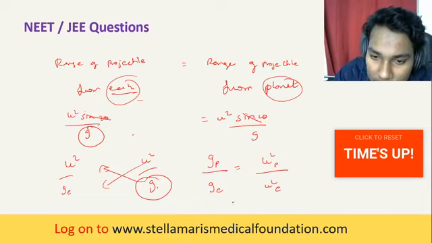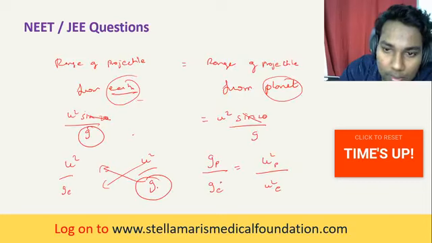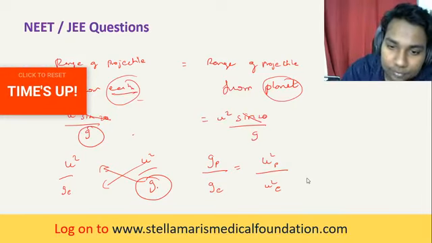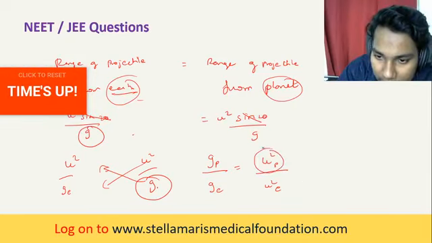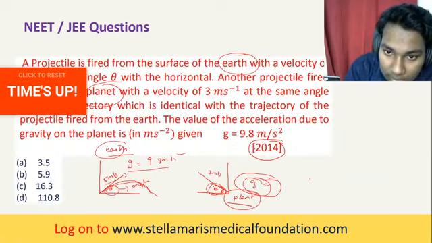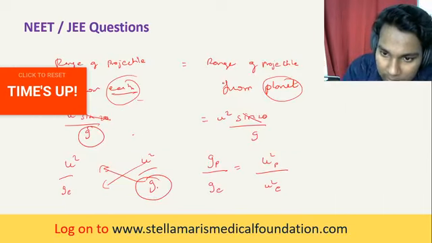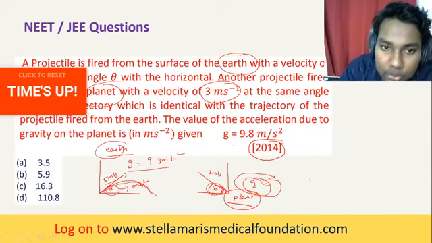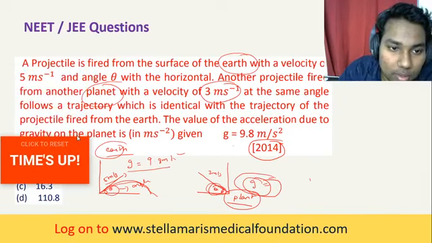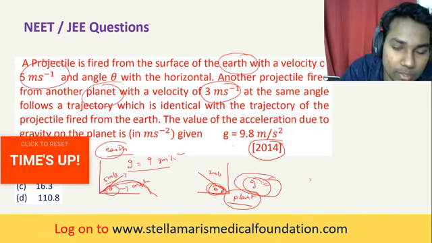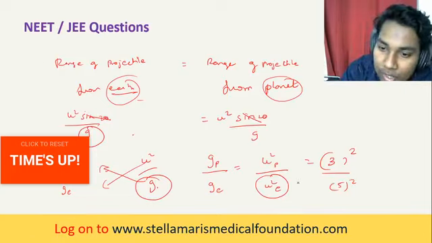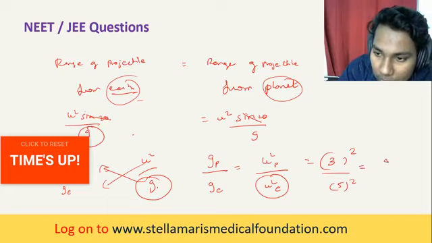Okay, so substitute the values here. The initial velocity of the planet is 3 meters per second, so it is 3 squared divided by u squared of Earth, which is 5 meters per second squared. That is equal to the gravity of the planet by the gravity of Earth.